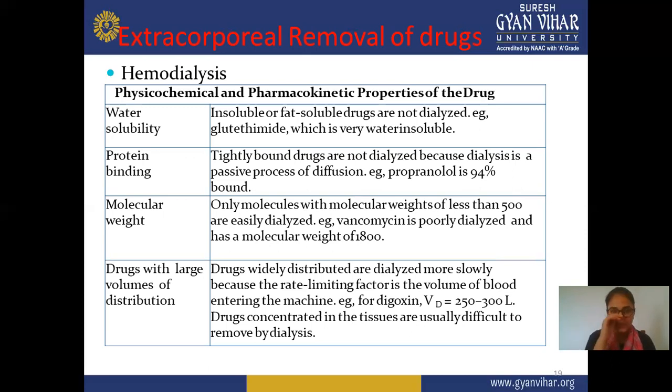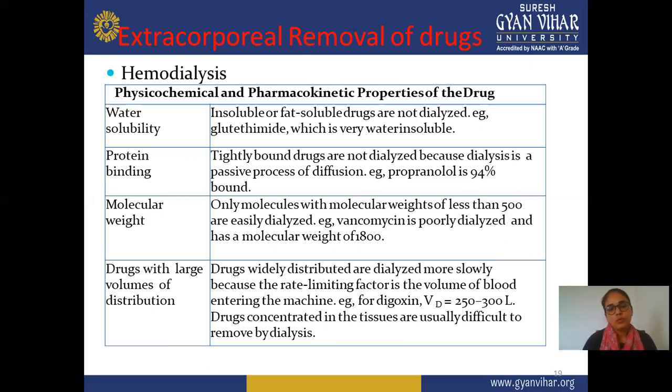And next is molecular weight. Molecular weight is also another factor responsible for problems in hemodialysis. Only molecules with a molecular weight of less than 500 Dalton are easily dialyzed. Vancomycin is poorly dialyzed, as it has a molecular weight of 1800. Molecules of 500 Dalton or less are easily dialyzed, while those larger in size show a poor dialysis problem. One example is vancomycin, with a molecular weight of 1800, and due to this large molecular weight, it will not be dialyzed.